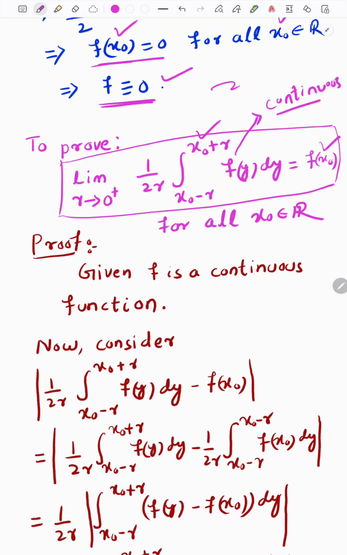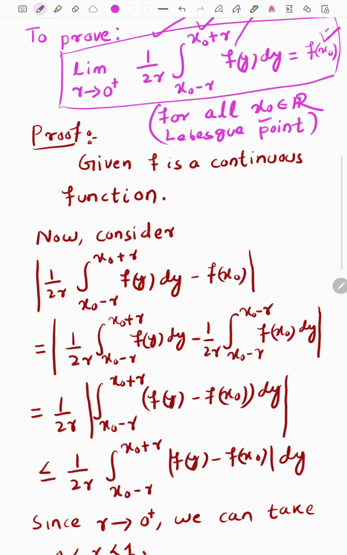For arbitrary functions, every point x0 may not be a Lebesgue point. If a point satisfies this type of limit, then it is called a Lebesgue point, and for a continuous function every point is a Lebesgue point. I will prove this limit.